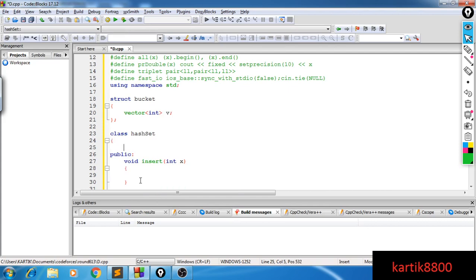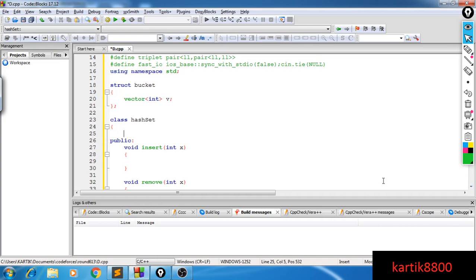And my hash set is a collection of buckets, maybe n minus 1 buckets, and the hash set also has a hash function. So I can say it's an array of buckets, integer bucket, and maybe let's have 100 buckets for now. So I can say integer number of buckets, and let's keep this a pointer. I will initialize it in the constructor.